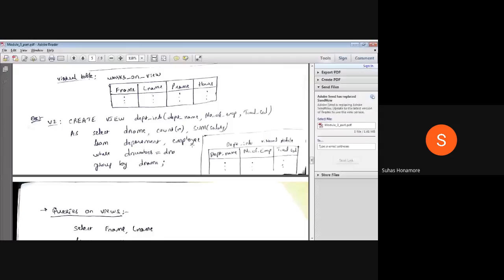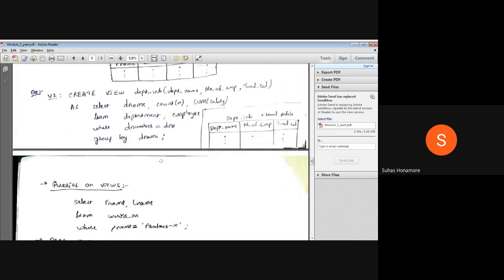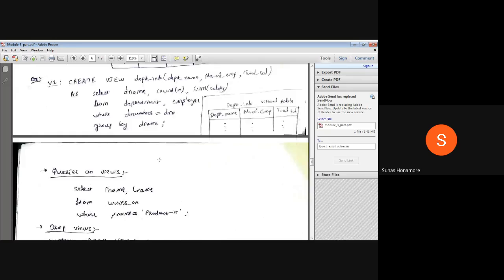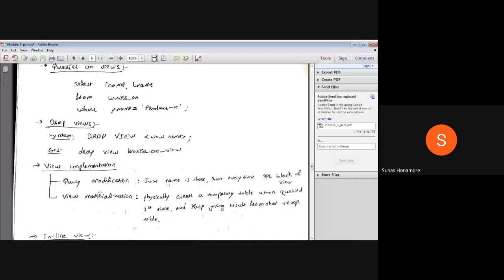So what it will do is, whenever you are querying it, you are accessing this department_info, and that time it will execute all the things again. It will give the result. So indirectly you are running this entire select command only. Indirectly the same thing is happening. It's one way of implementation, that is itself query modification. Then the second one is view materialization.